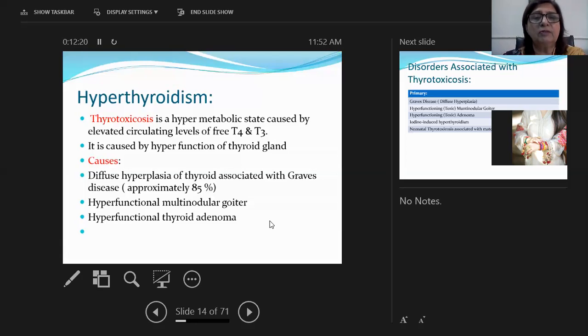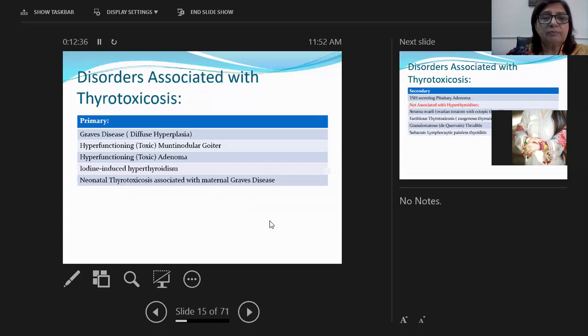Whenever you say hyperthyroidism, it means both T3 and T4 levels are going to be high in serum, and TSH level is going to be low. And the causes I have told you are diffuse hyperplasia of the thyroid, which is Graves' disease, hyperfunctioning multinodular goiter, or hyperfunctioning thyroid adenoma. So the primary diseases which can lead to hyperthyroidism or thyrotoxicosis are Graves' disease, in which there is diffuse hyperplasia of the gland, hyperfunctioning toxic multinodular goiter, and hyperfunctioning toxic adenoma. I'm going to describe these one by one later.